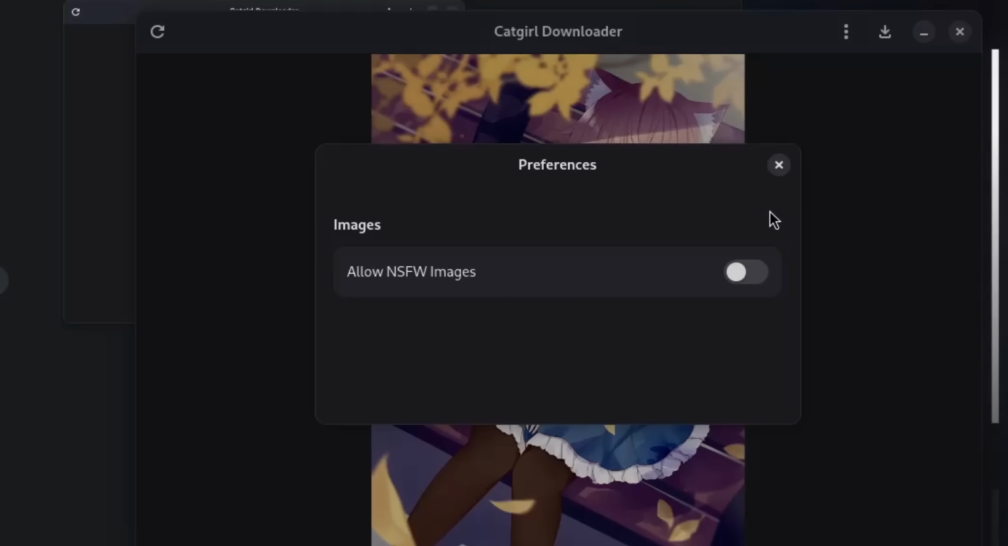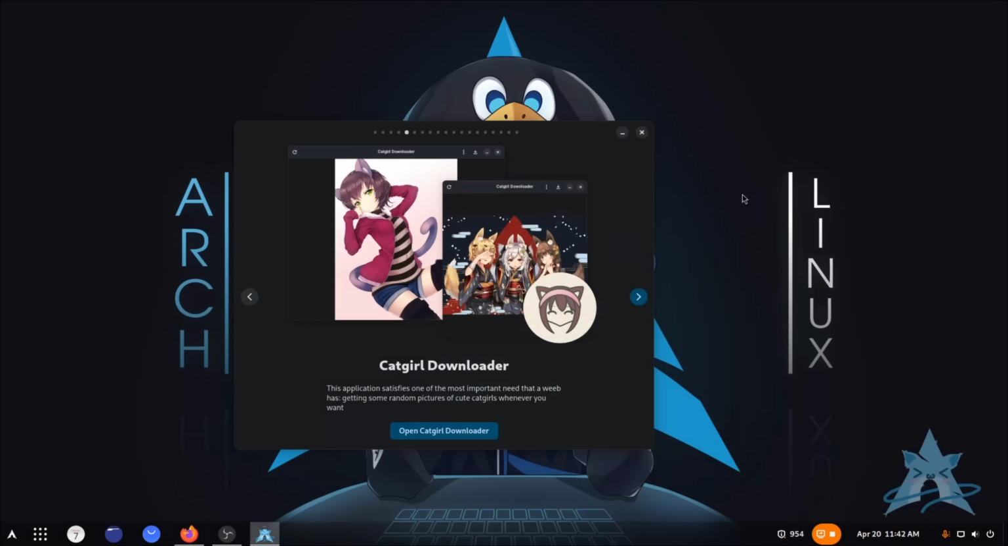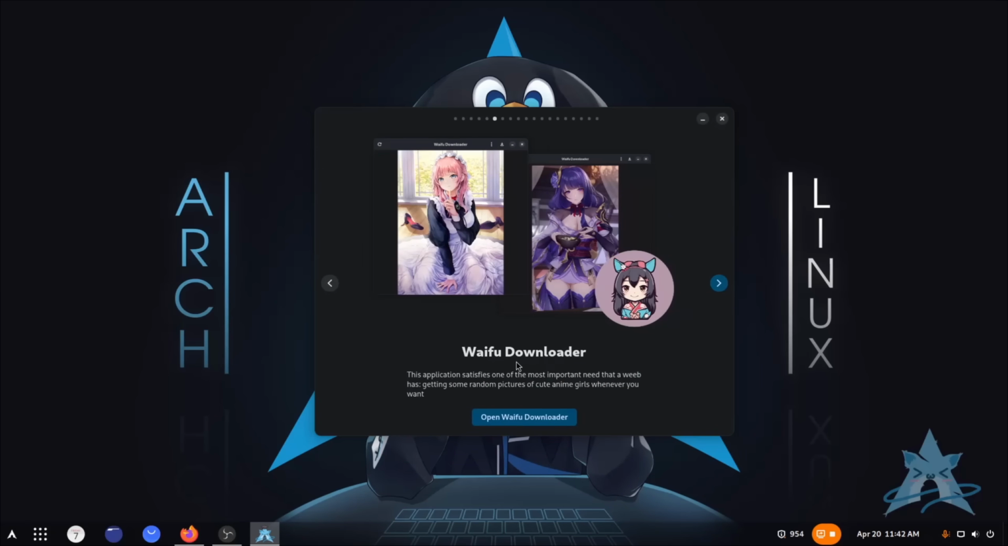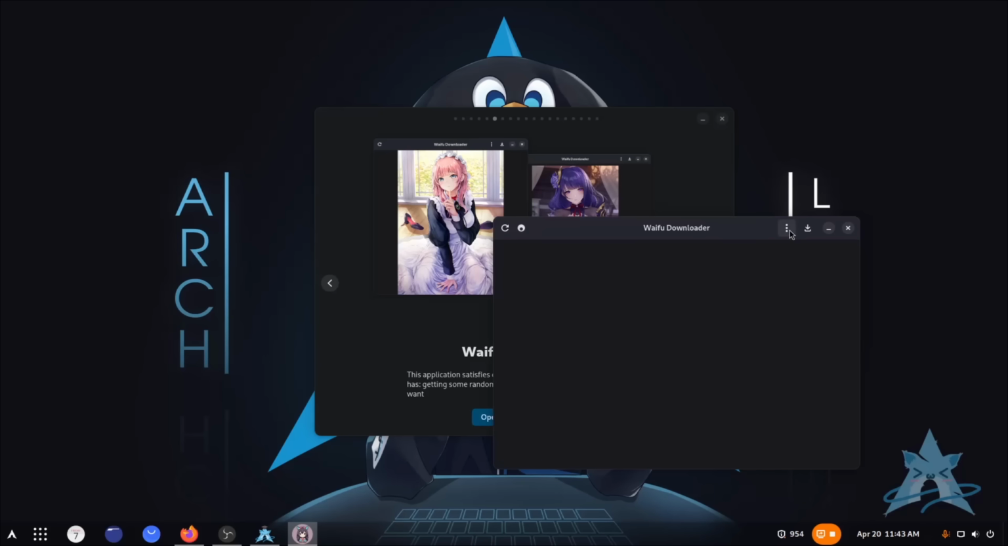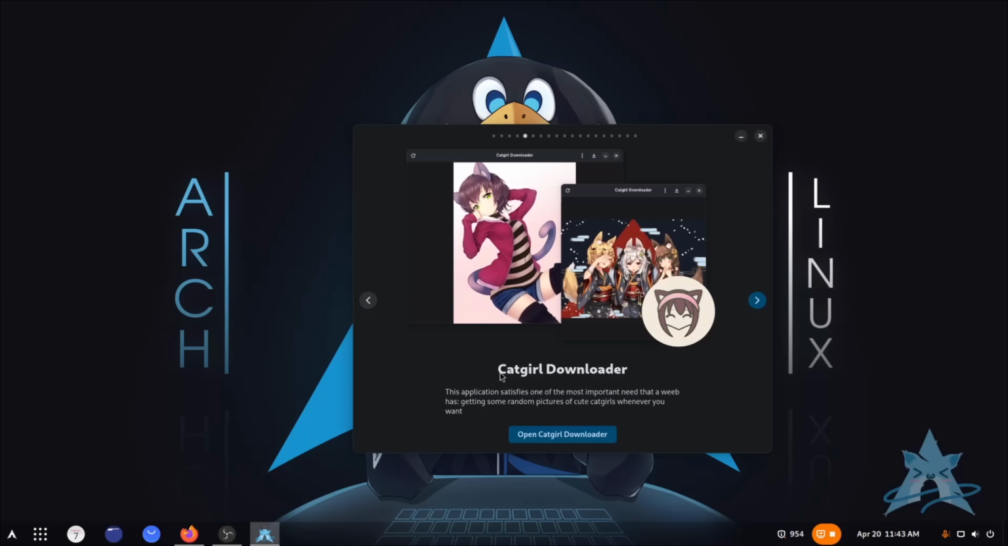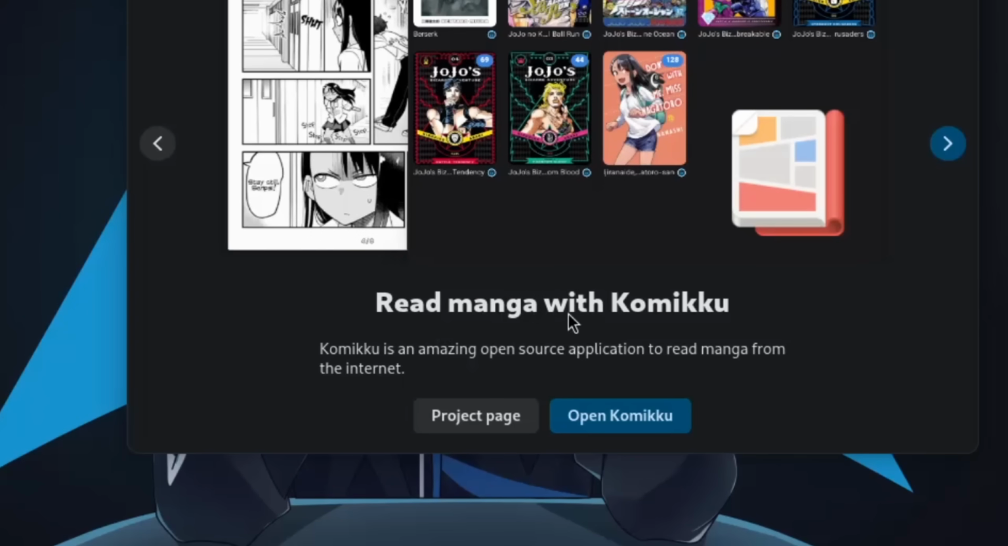Preferences. Oh, nah. We're not gonna be enabling. What if I do enable that? Nope, nope, nope. Waifu downloader. I'm pretty sure I can't even... Yeah, see, it doesn't even load because my country blocks the website, I'm pretty sure. And if we hit the three dots, yeah. I'm never opening Waifu Downloader or Catgirl Downloader. If you find this appealing, I'm sorry. Not sorry. You're weird.